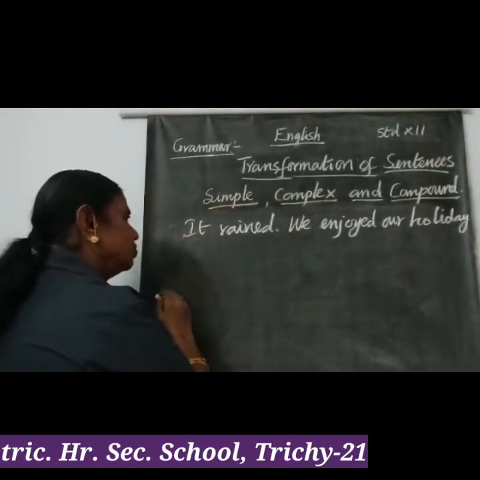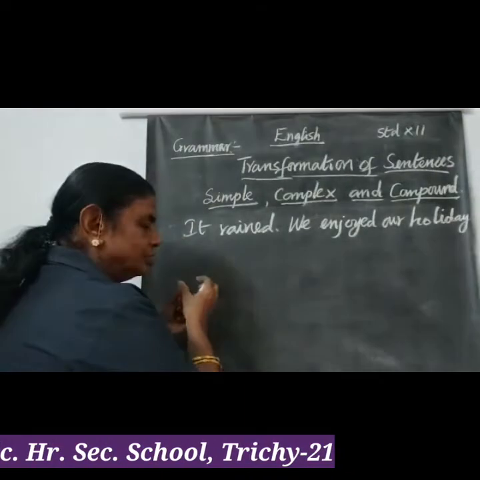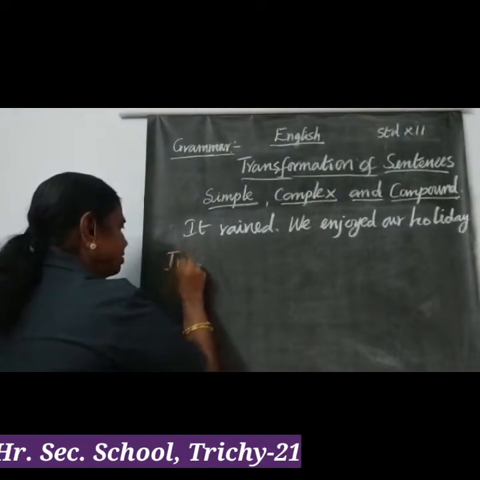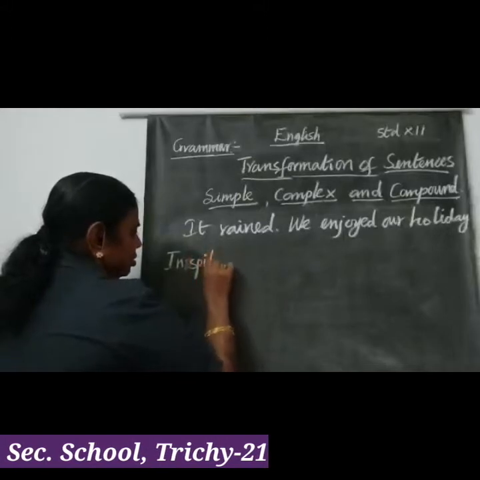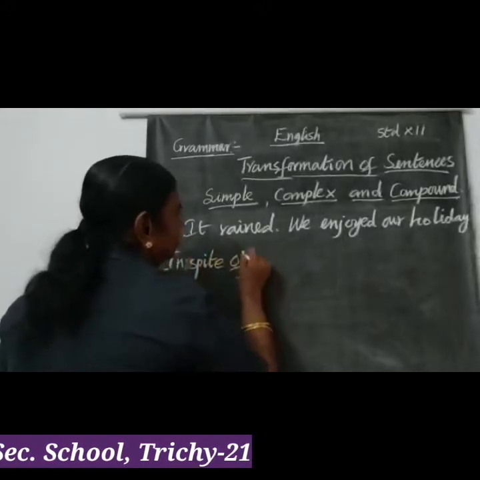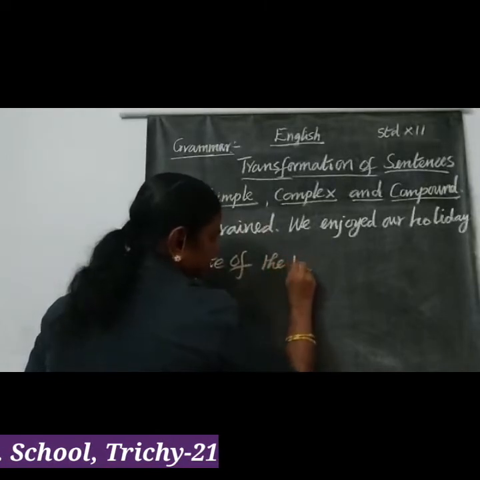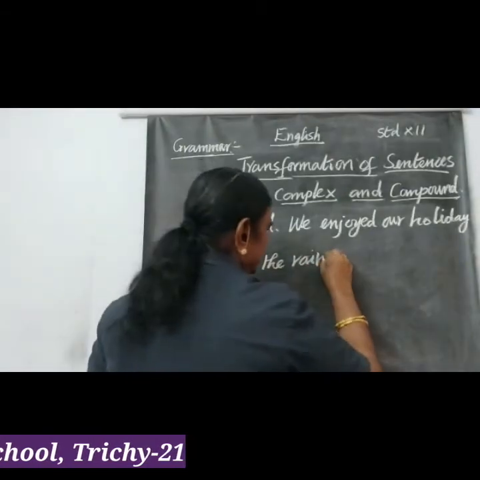If I want to combine these two sentences into a simple sentence, I have to use in spite of. In spite of the rain. Rained is changed into a noun form, rain.